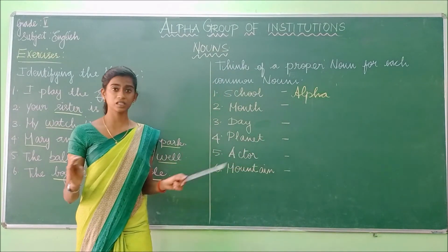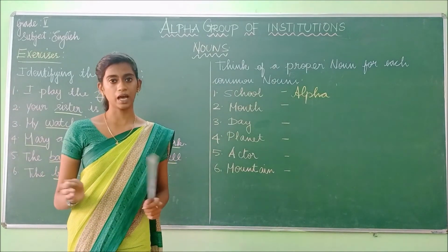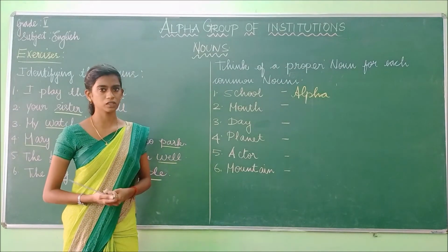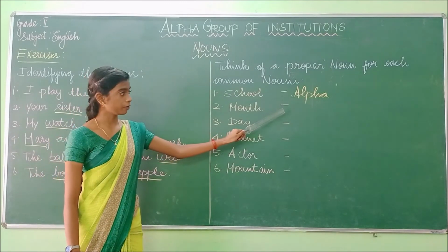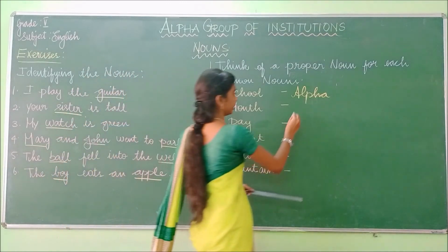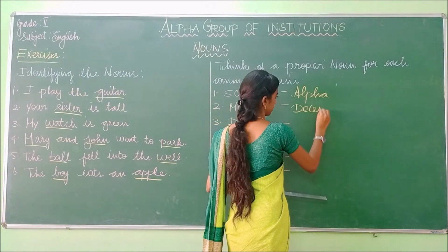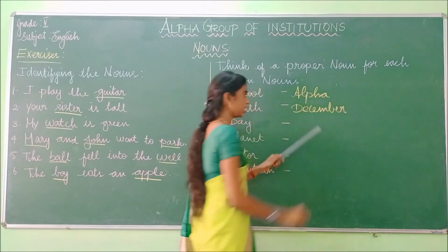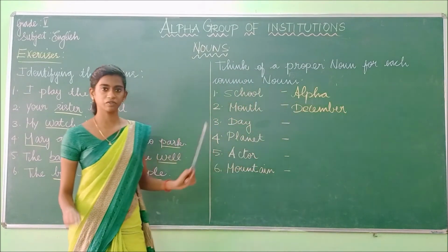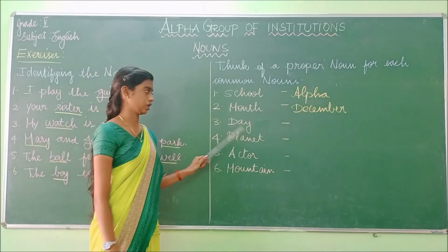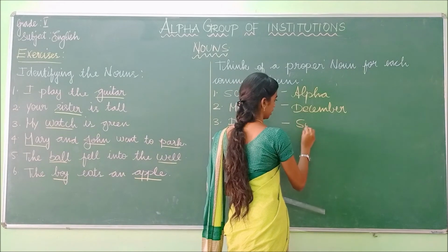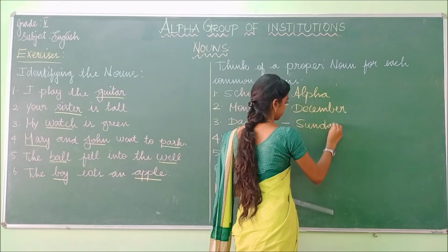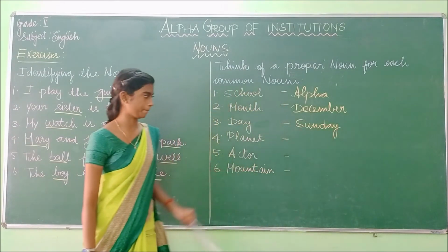Likewise, month. Month is the common noun because there are many months. How many months do we have? We have 12 months. So month is the common noun, and for the proper noun, let us say December. December is the proper noun because it is a specific month. And day is the common noun, so I am going to write Sunday. Sunday is a specific day, so it is the proper noun.